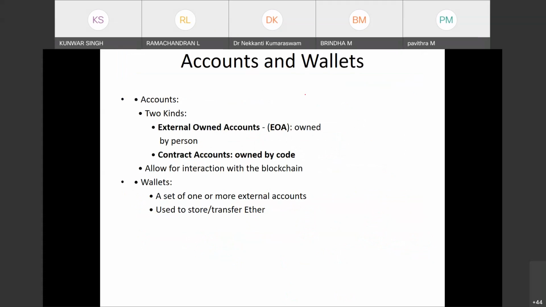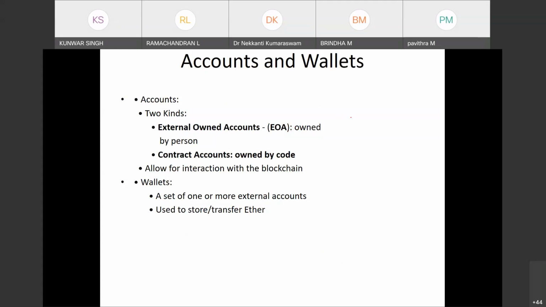Okay, so accounts and wallets. Now we'll see another part, the accounts and wallets. First, we see the accounts. Basically, wallets are part of accounts. There are two kinds of accounts: externally owned accounts, which you can say is a wallet. This is by person.